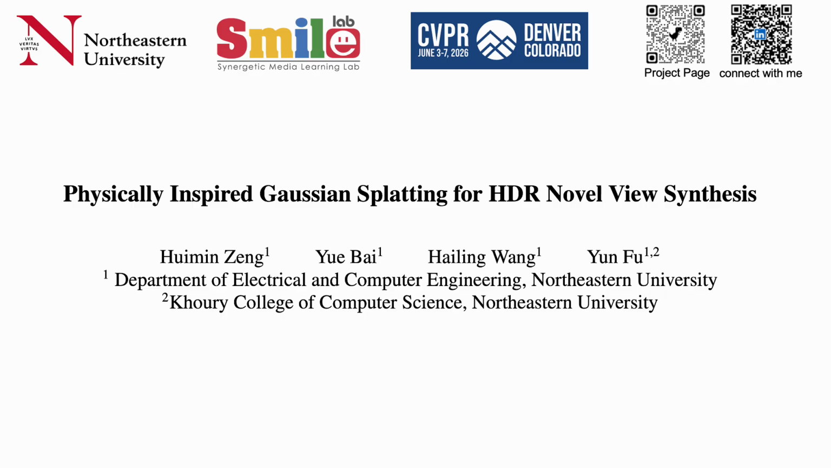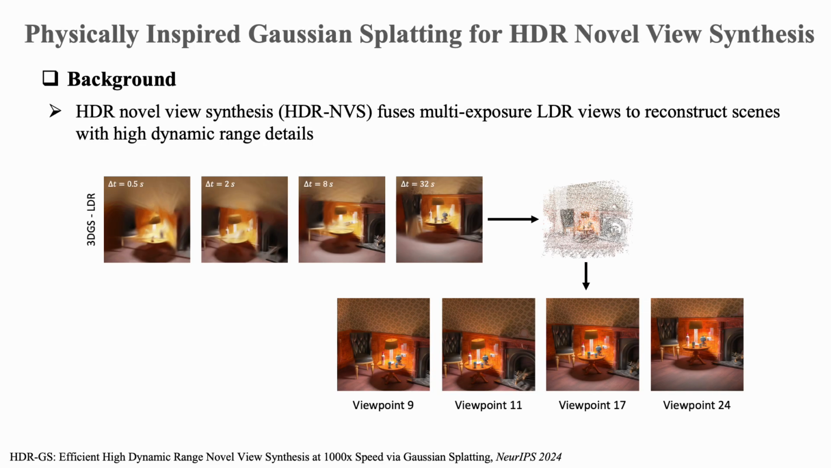Today I'm going to introduce our new work, Physically Inspired Gaussian Splatting for HDR Novel View Synthesis. The goal of HDR Novel View Synthesis is to reconstruct a 3D scene and render novel views while preserving high dynamic range details, especially in very bright or very dark regions.